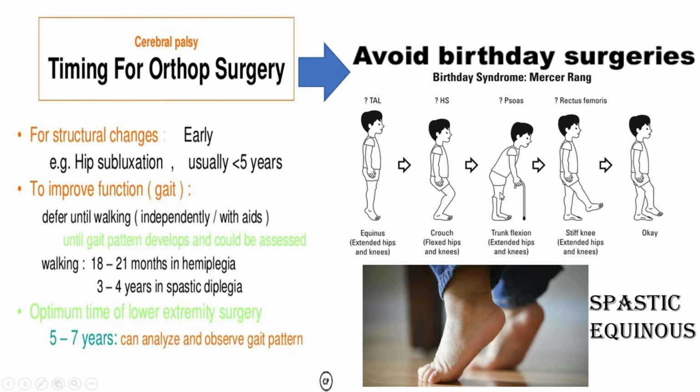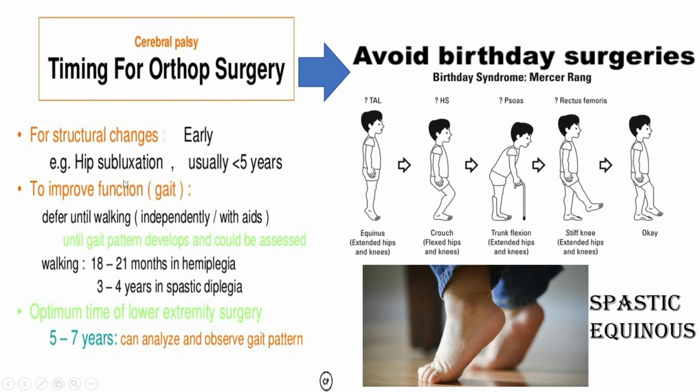After 1 year, the patient will come with a stooping forward gait due to psoas tendon contracture. Again when you release this, the patient will come after 1 year with rectus femoris contracture with hip flexion, again you will release it, then the patient gets okay. So avoid multiple surgery; this is called birthday operation syndrome. Okay, so you have to know what the pathology is and what the proper timing of the operation is.